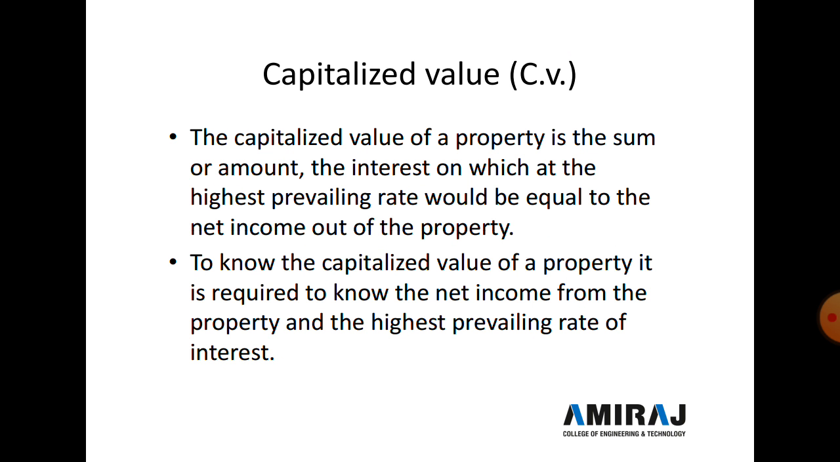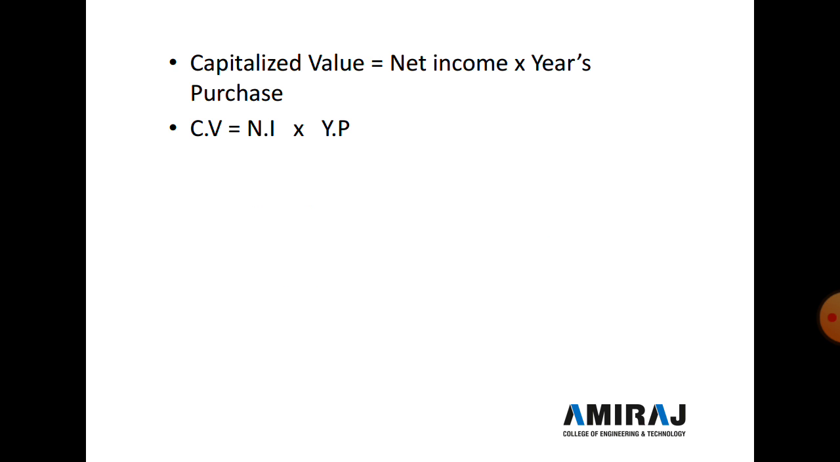Now the last topic is the capitalized value, CV. The capitalized value of a property is the sum or amount the interest on which at the highest prevailing rate would be equal to the net income from the property. To know the capitalized value of the property, it is required to know the net income from the property and the highest prevailing rate of interest. So capitalized value is equal to net income multiplied by year purchase. The equation is CV is equal to NI multiplied by YP, year purchase.